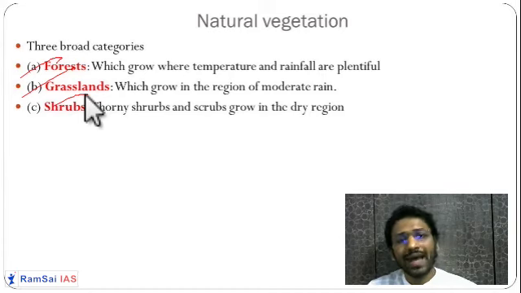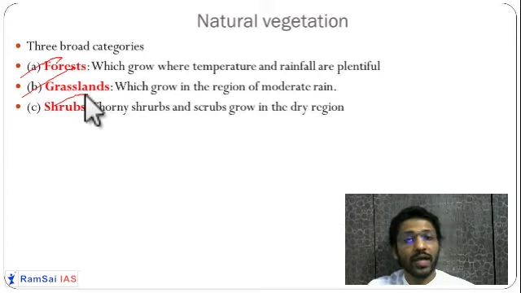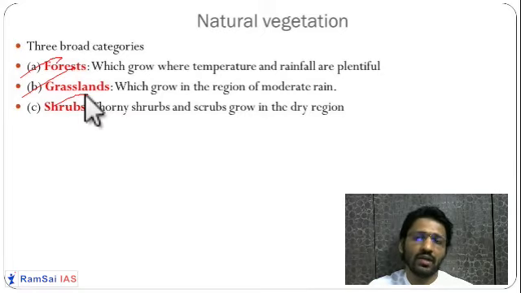Now, why are there only three types? They are dependent upon the climate. Where you have a very high amount of rainfall and sunshine, you have a forest in this region. Where you have a low amount of rainfall and sunshine, there you have grasslands. And where you have the lowest amount of sunshine or water, there you will have shrubs. So let us understand these natural vegetations one by one.